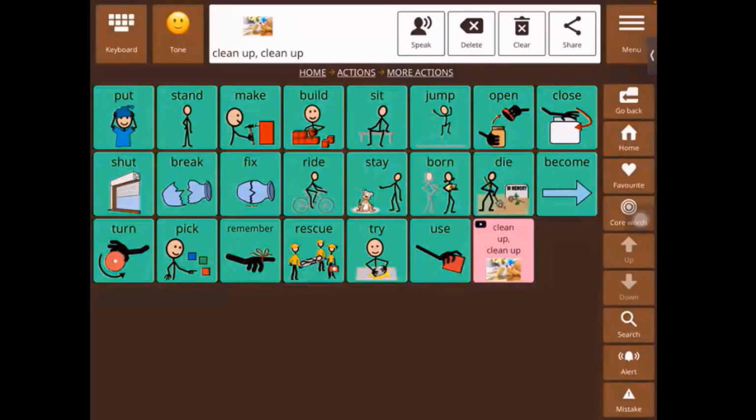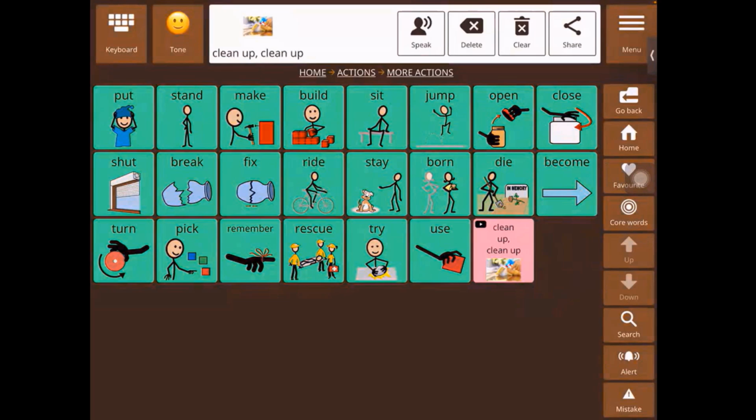Okay, so it will open up the pop-up window, play the video that you selected, and then close on its own. But if you noticed when the video was playing, there was an X or a close button if you wanted to close it earlier than you need, right? So this is how the YouTube button works. This feature works on the internet, so you need the internet available on your device in order to play this video. All right, so that was the YouTube feature.